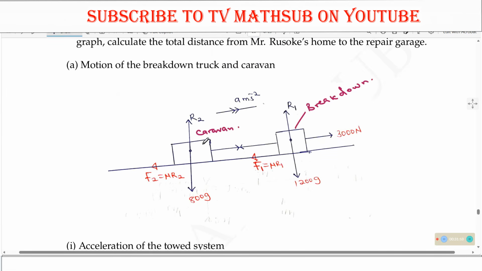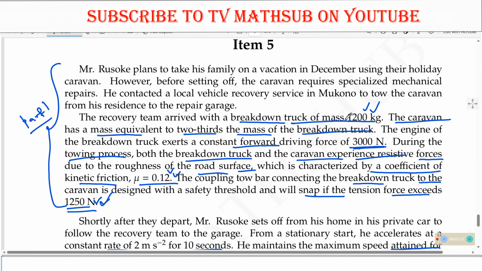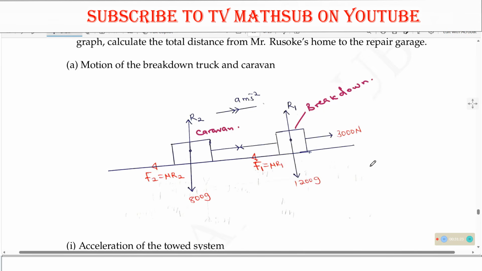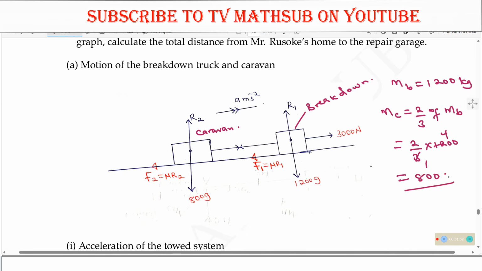The breakdown is pulling the caravan. We are also told that the caravan's mass is equal to 2/3 the mass of the breakdown. So the mass of the breakdown is 1,200 kilograms, and the mass of the caravan is 2/3 of that, which is 2/3 of 1,200. This will give us 800 kilograms. So this will be the mass of the caravan.